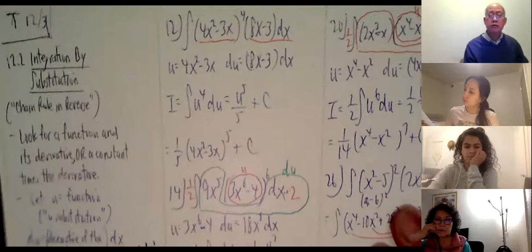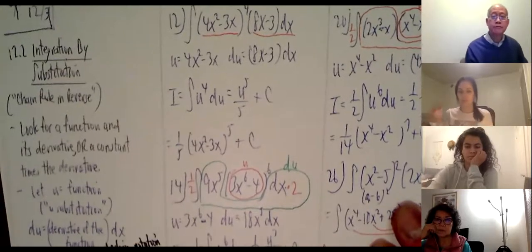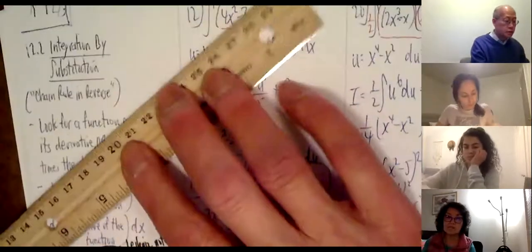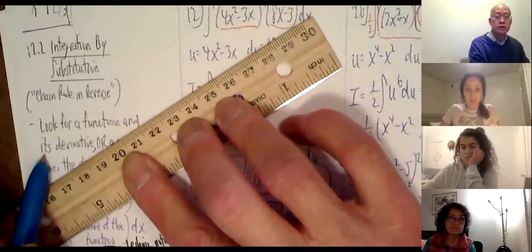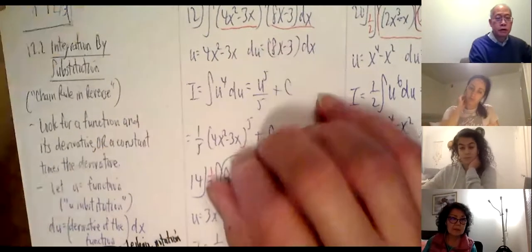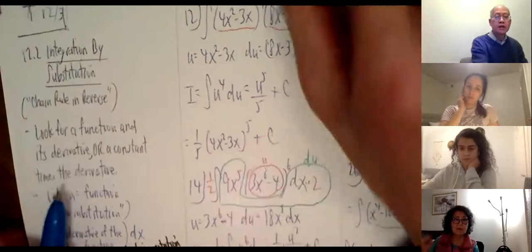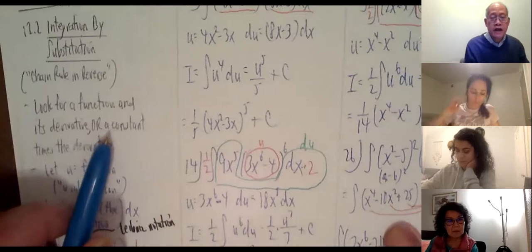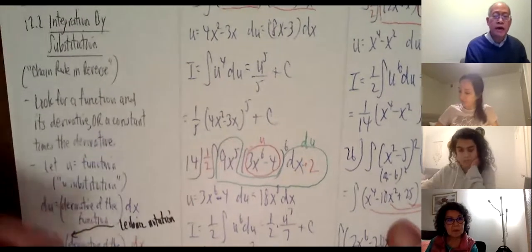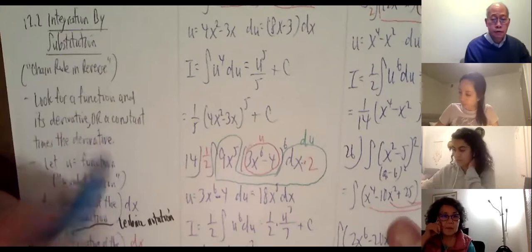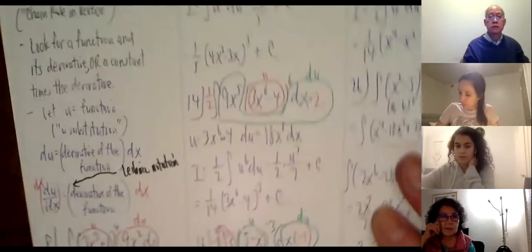All right, now the problems get a little bit harder. So up to now, I've been doing this: look for a function and its derivative. Now I'm going to do the 'or' part: or a constant times the derivative. What does that mean? You might have the derivative not quite there, but if you multiply by a constant, you're still okay. You say, what do you mean by that?